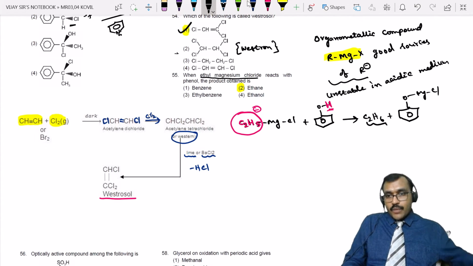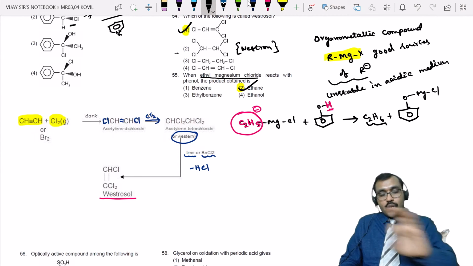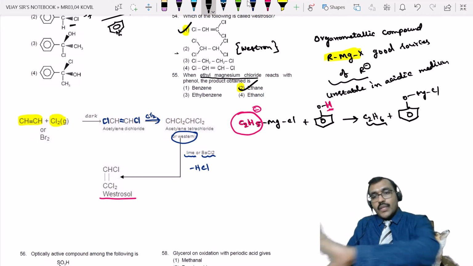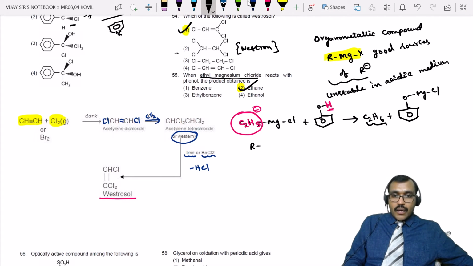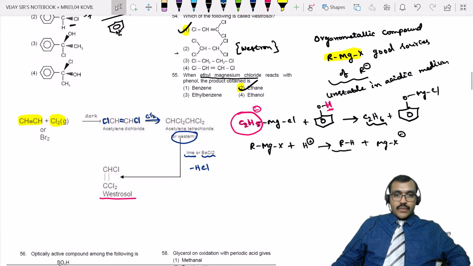So what is the final product? Ethane is the final product, right? All organometallic compounds are unstable in presence of acids. So they readily take H plus from acids to form RH type compounds, right? Any RMgX in presence of acidic hydrogen readily forms RH plus the remaining MgX minus, that remains as it is, right? This is about reaction with Grignard reagent.